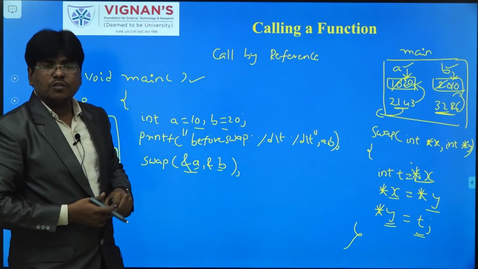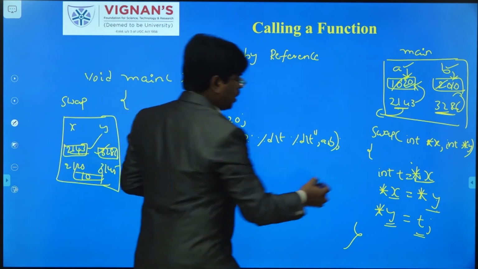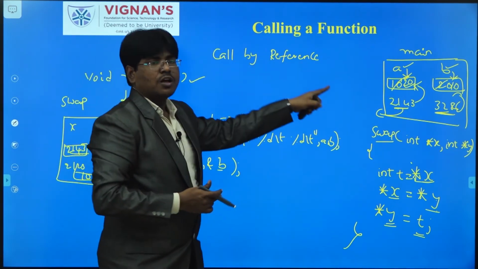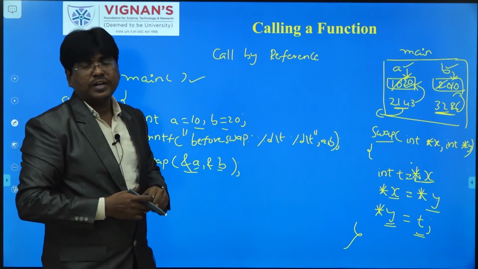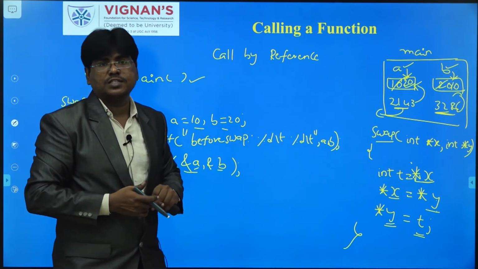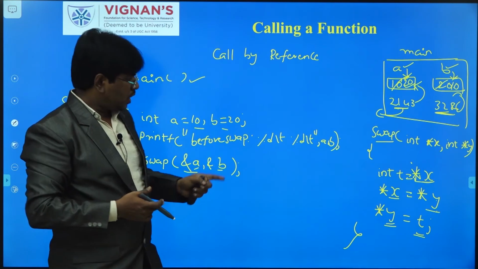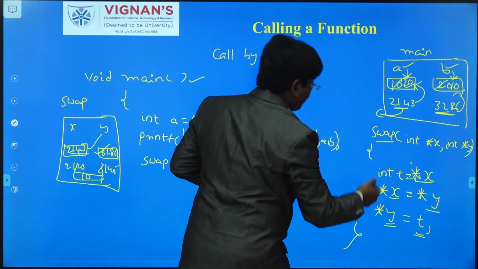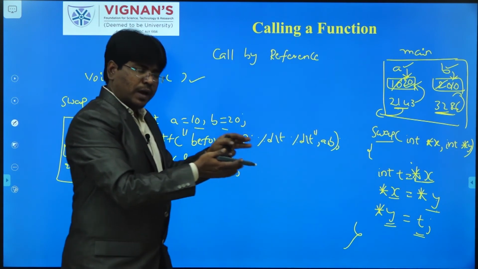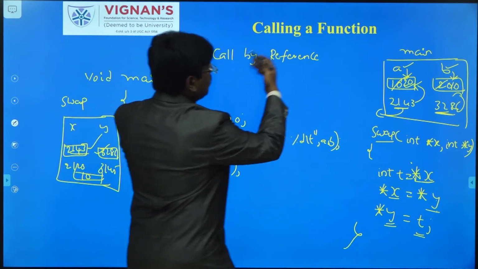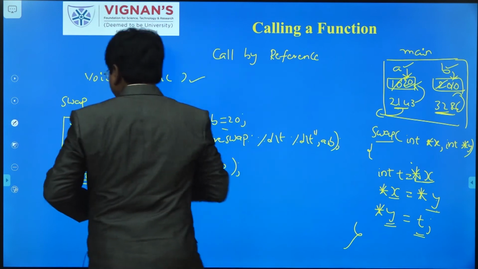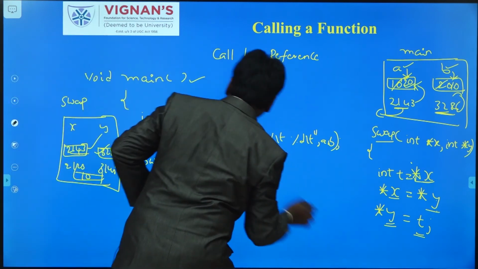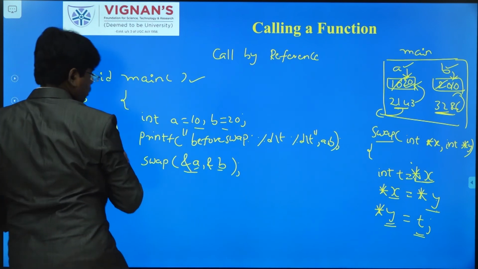So whatever logic you have written in the called function, indirectly it is reflected in the calling function also. But it is not possible in the previous concept, call by value. In call by reference, whatever swapping you have done will affect the swap function as well as the main function. For example, if you want to print the values, how can you print?